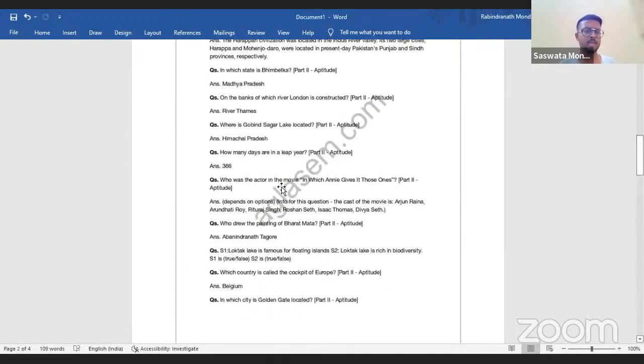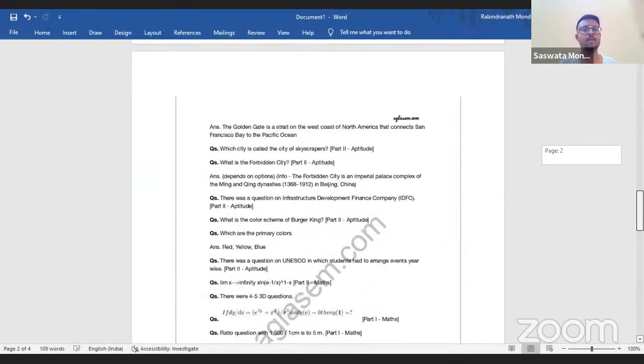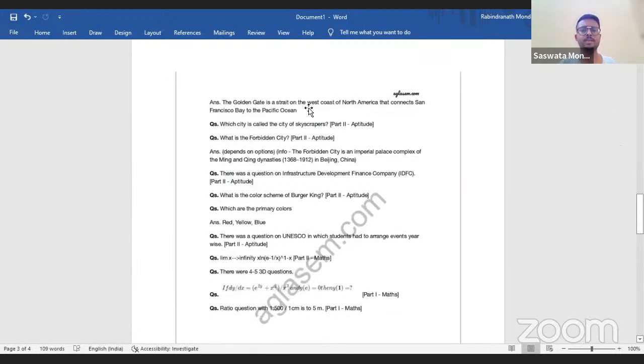You would have got some questions like, who was the actor in the movie in which Angie gives its own, something like that. Depends. Okay, who drew the painting of Bharat Mata? Rabindranath Tagore. You should know these things. Which country is called the cockpit of Europe? Belgium. In which city is the Golden Gate located? This is also something discussed in the architecture class. The Golden Gate is a strait on the western coast of North America, connecting San Francisco Bay to the Pacific Ocean. Very simple things explained in very simple words.